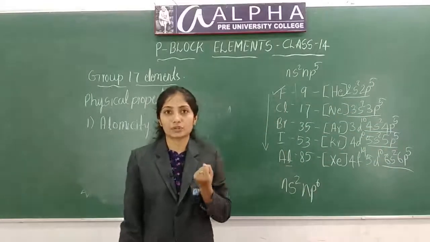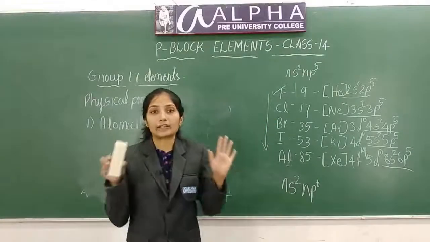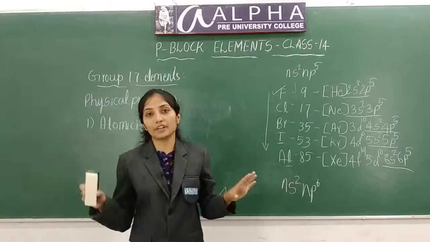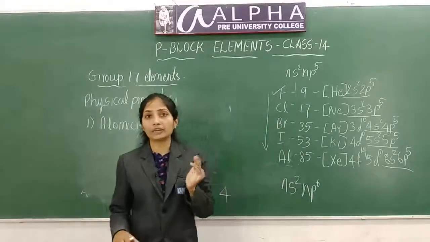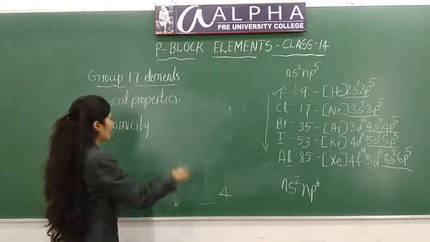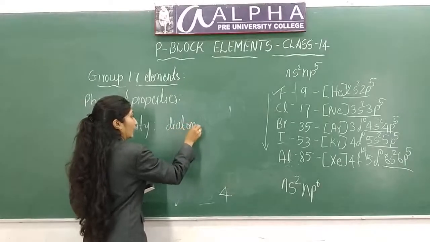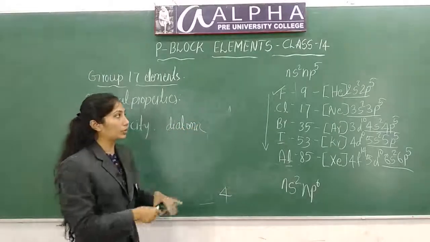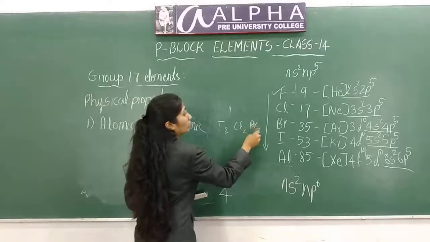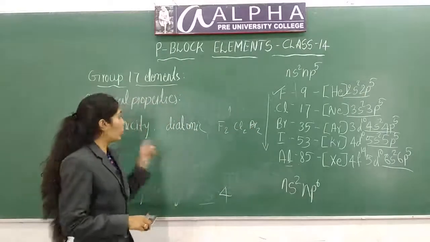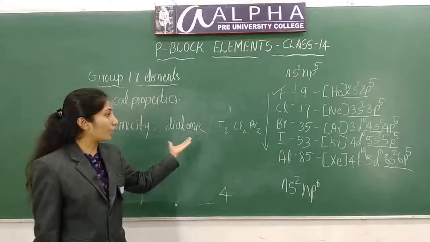They easily accept electrons. So because of this reason, they are highly reactive and they cannot exist in native state, that means in free state, because of their highly electronegative character. So they always exist as diatomic molecules: fluorine F2, chlorine Cl2, Br2. You will write it like this, right? Because of their high reactivity, they exist in diatomic state.